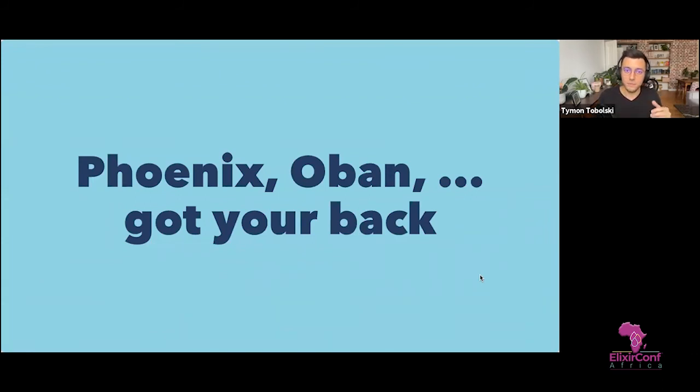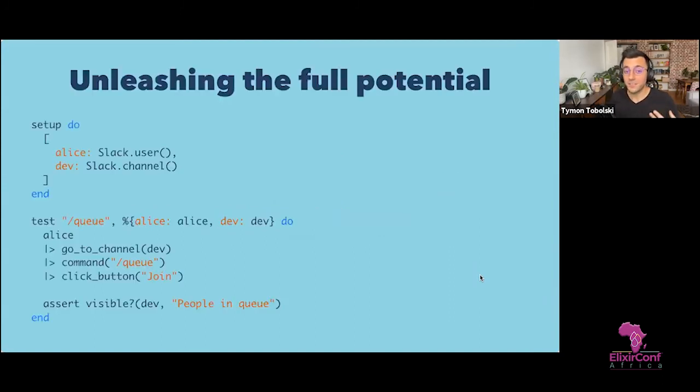With tools like Phoenix or Oban, you don't really need to be an expert in processes and supervisors to get the advantage of these tools. And that's also a great productivity boost for Elixir, that you don't really need to know. But if you want, you can really unleash the full potential of Elixir.